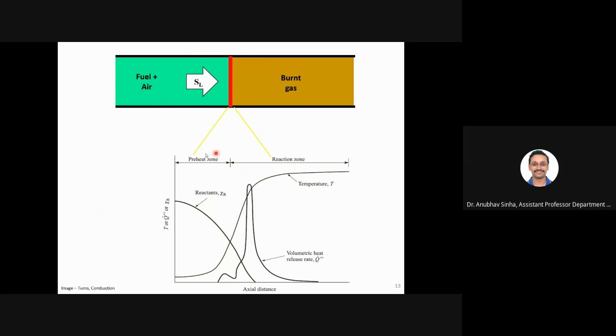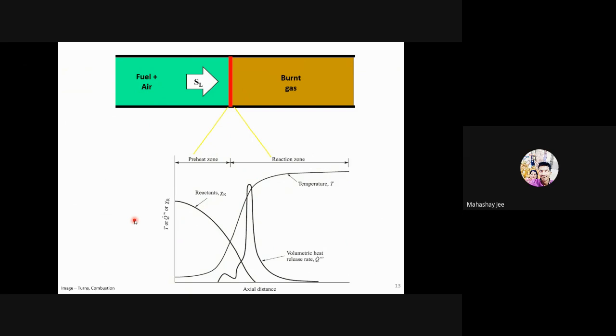Okay, so this is how schematically we show different processes in a premixed flame, how temperature, reactant, and heat release vary within the flame. This is the plot. Any questions on this?